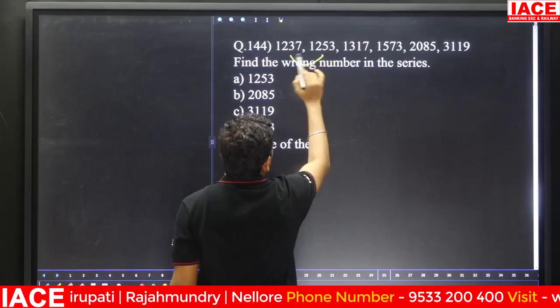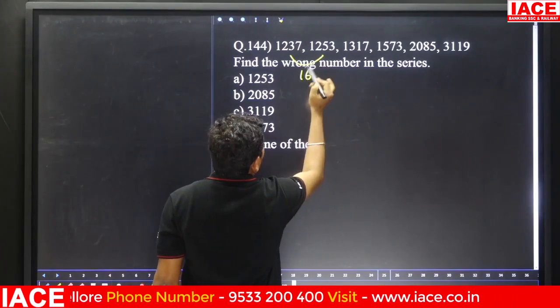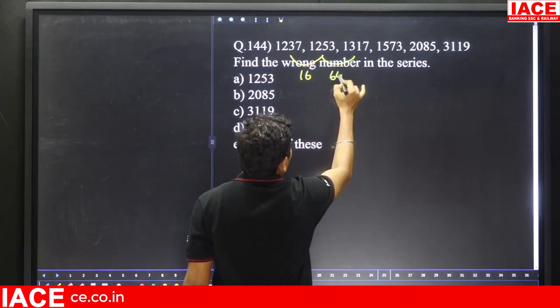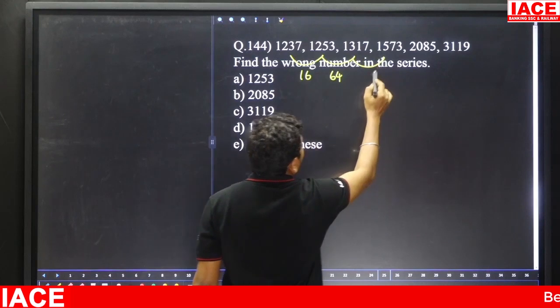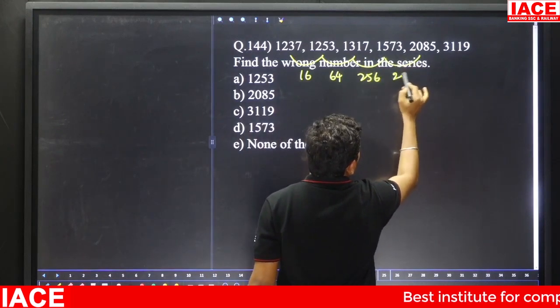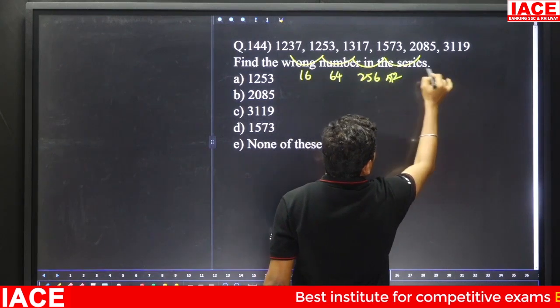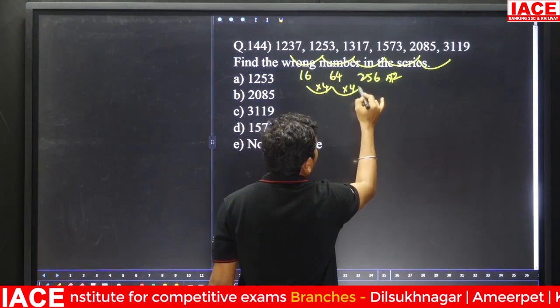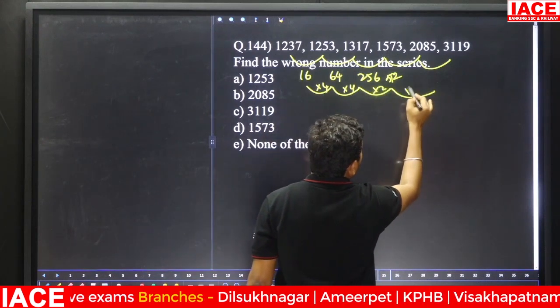Here the difference is 16. Next 1253 to 1317, here the difference is 64. And 1317 to 1573, difference is 256. And 1573 to 2085, difference is 512. And look at 16 to 64, 4 times, 64 to here is 4 times. And here is 2 times, it should also be 2 times.